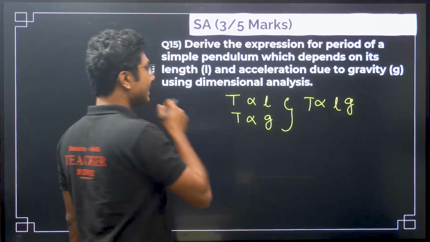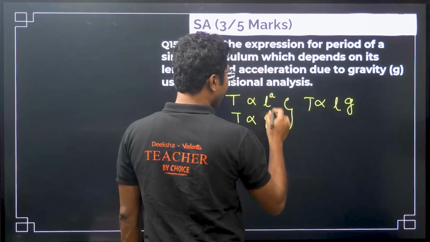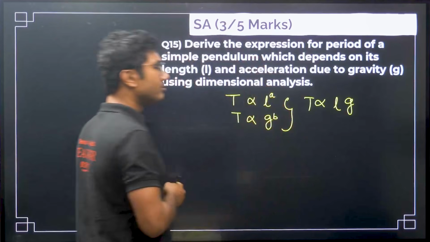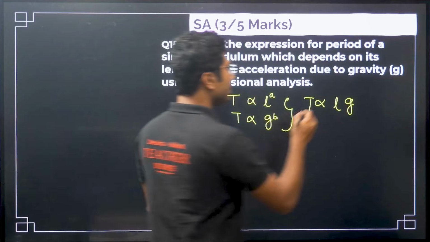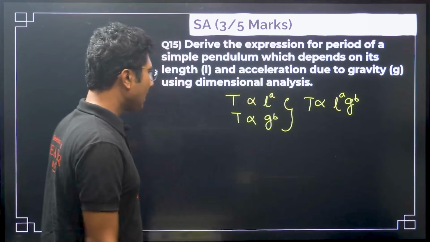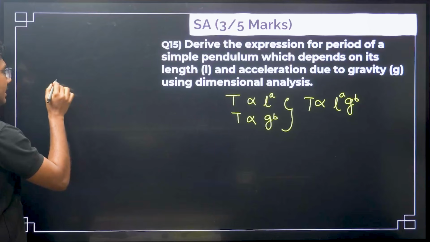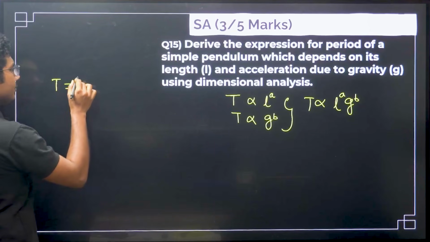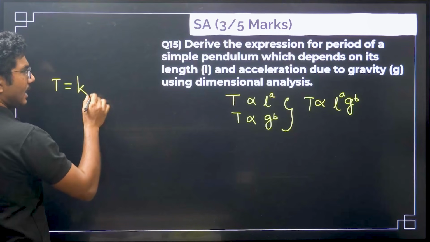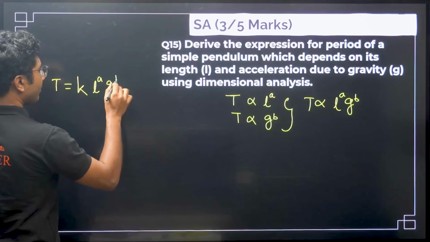Okay, so let's say it is proportional to l to the power of a and g to the power of b, that we do not know. So we have to find this a and b. Okay, now we have to write the equation. What equation will we write? T equals some constant k, l to the power of a, g to the power of b.